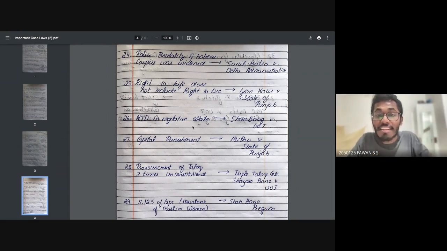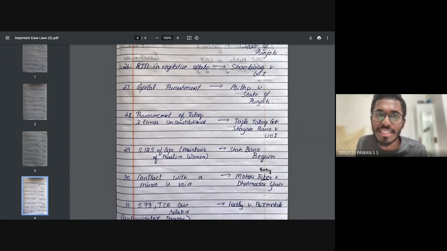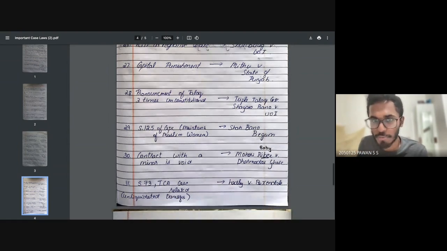The right to die in vegetative state. So right to die was provided in the vegetative state. That was decided in the case of Aruna Shanbaug versus Union of India case. Okay. So capital punishment was decided in which case? Mithu versus State of Punjab case. Okay. Capital punishment, Mithu versus State of Punjab.